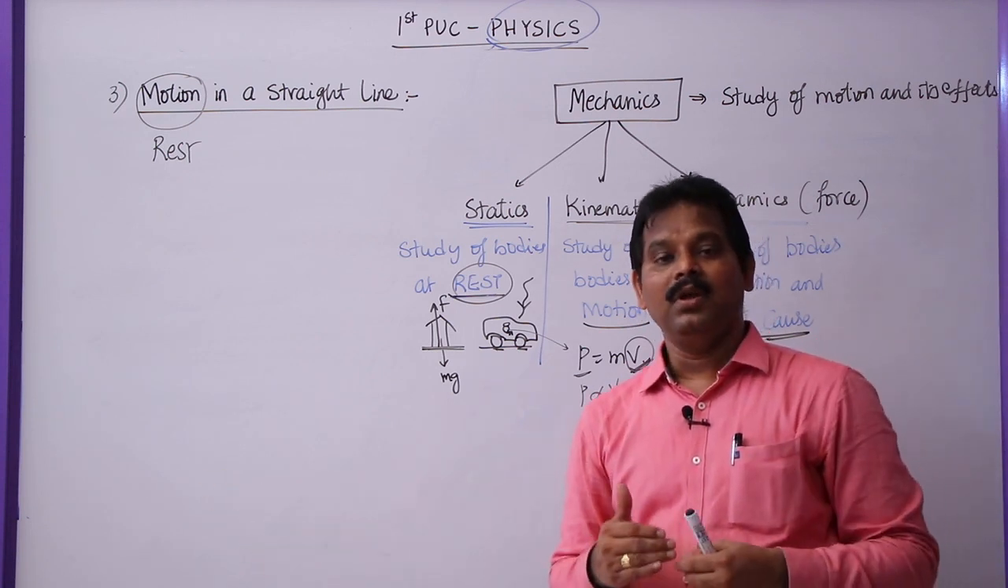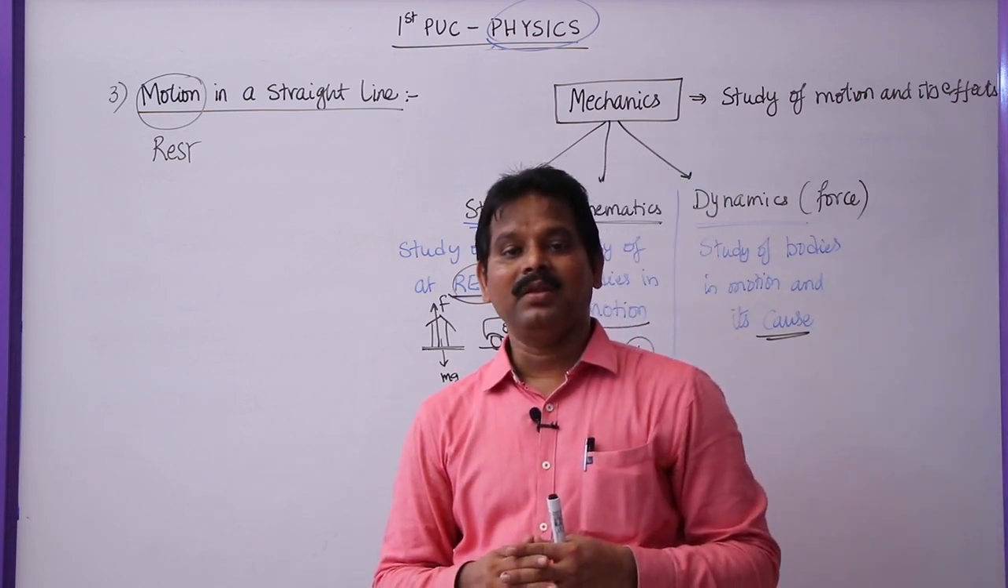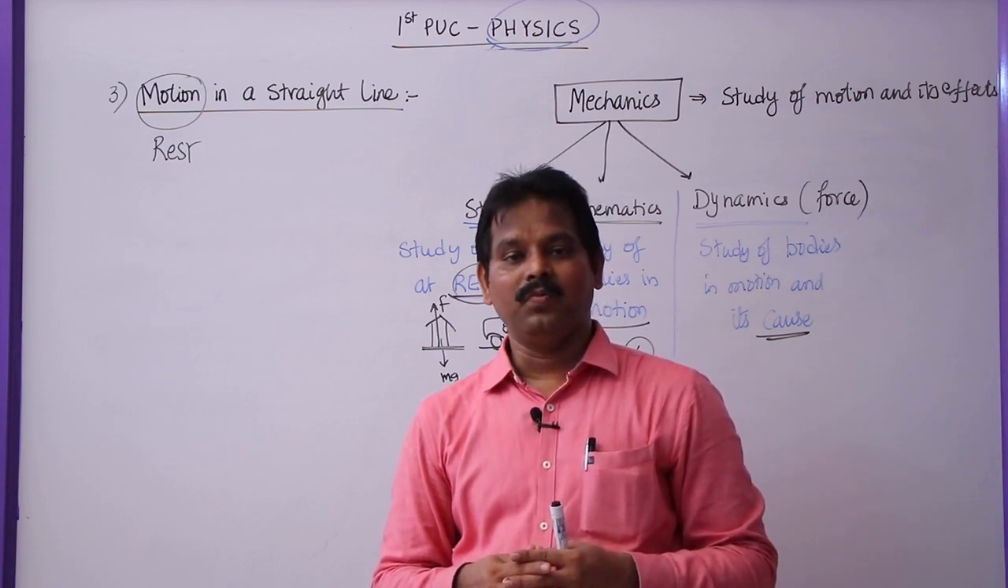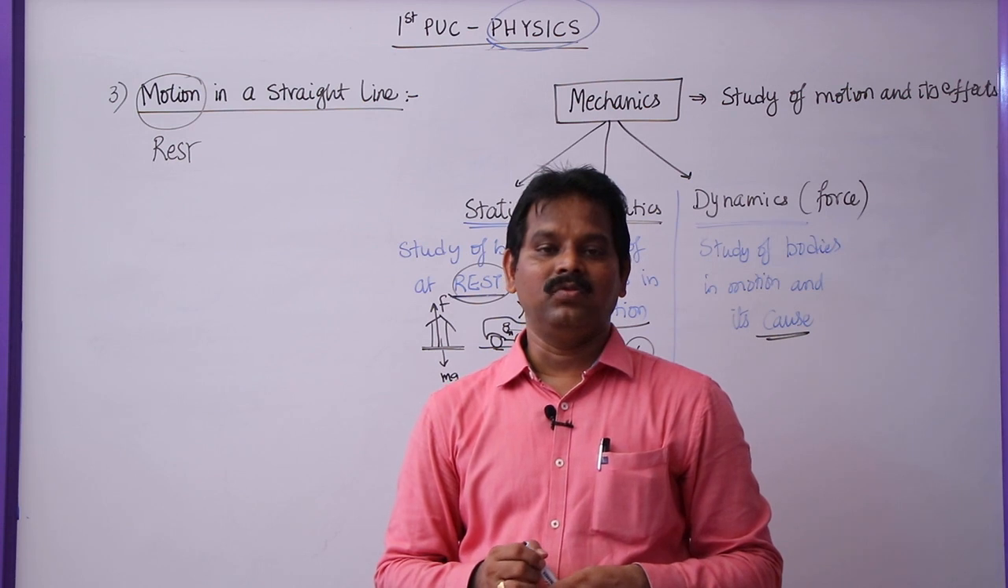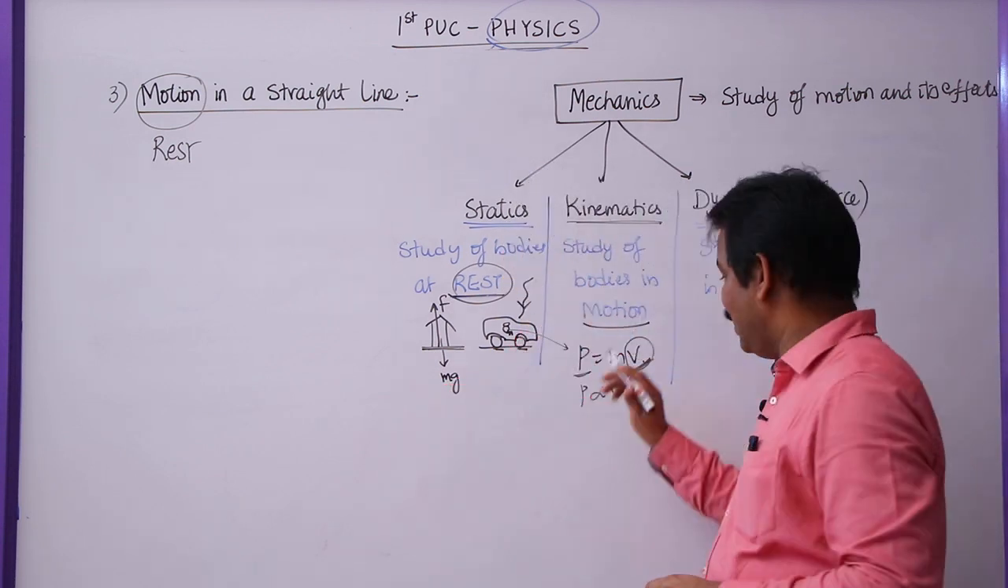So all these are possible. We already studied this in school as kinematic equations: v is equal to u plus at, s is equal to ut plus half at square, v square minus u square is equal to 2as. In all those cases, we have studied about velocity.